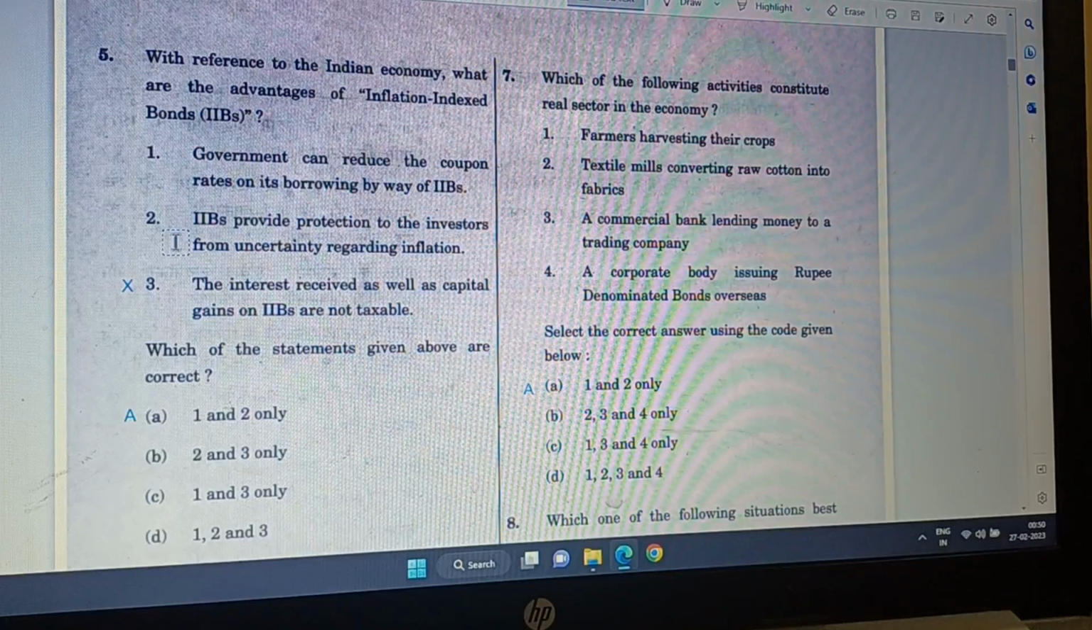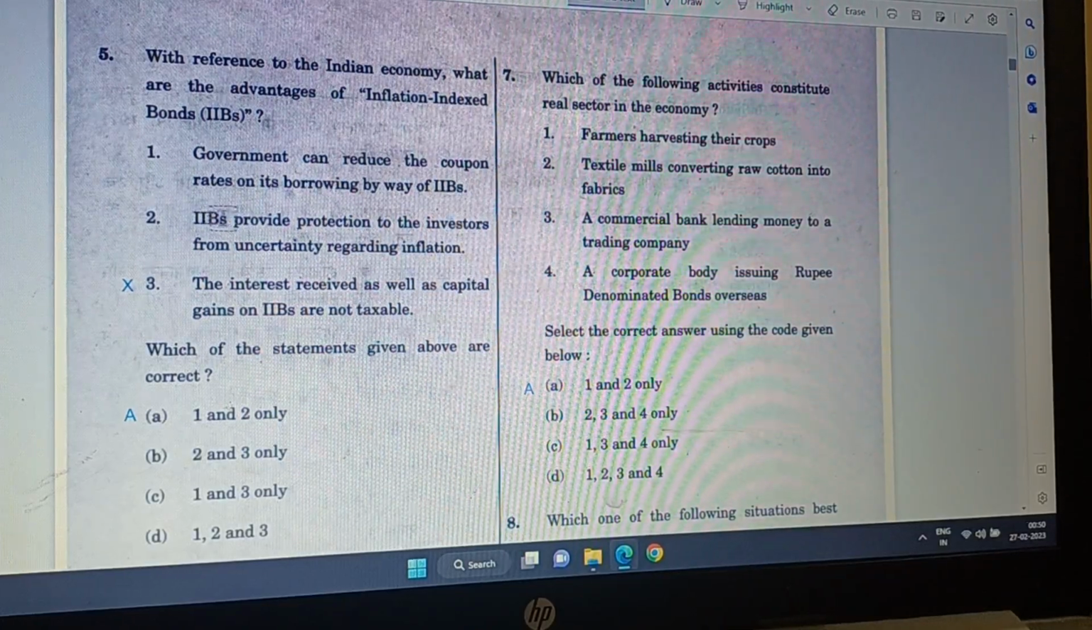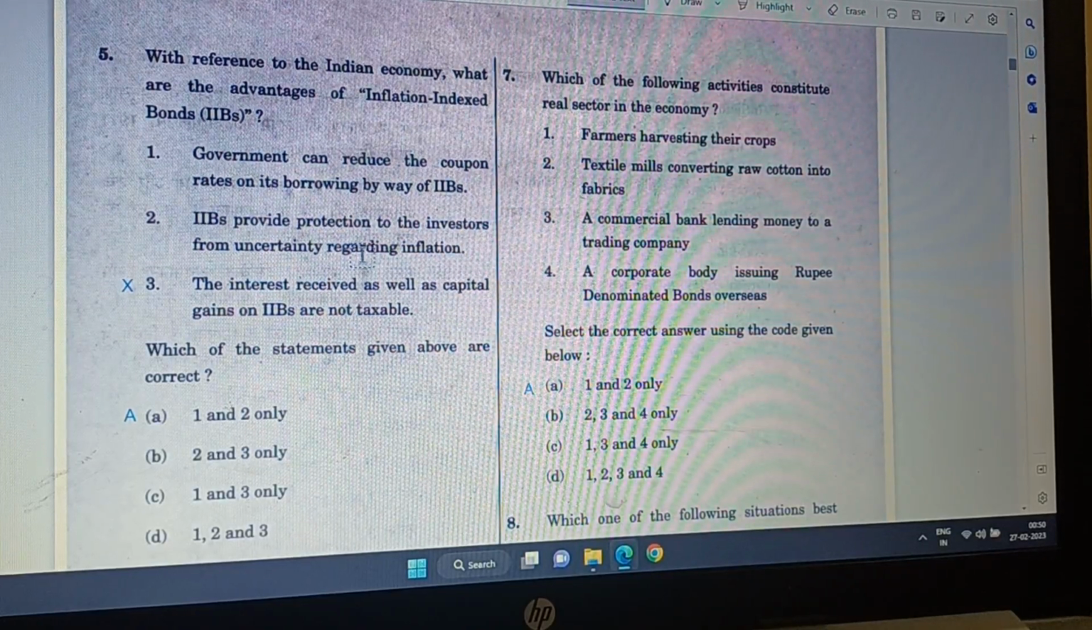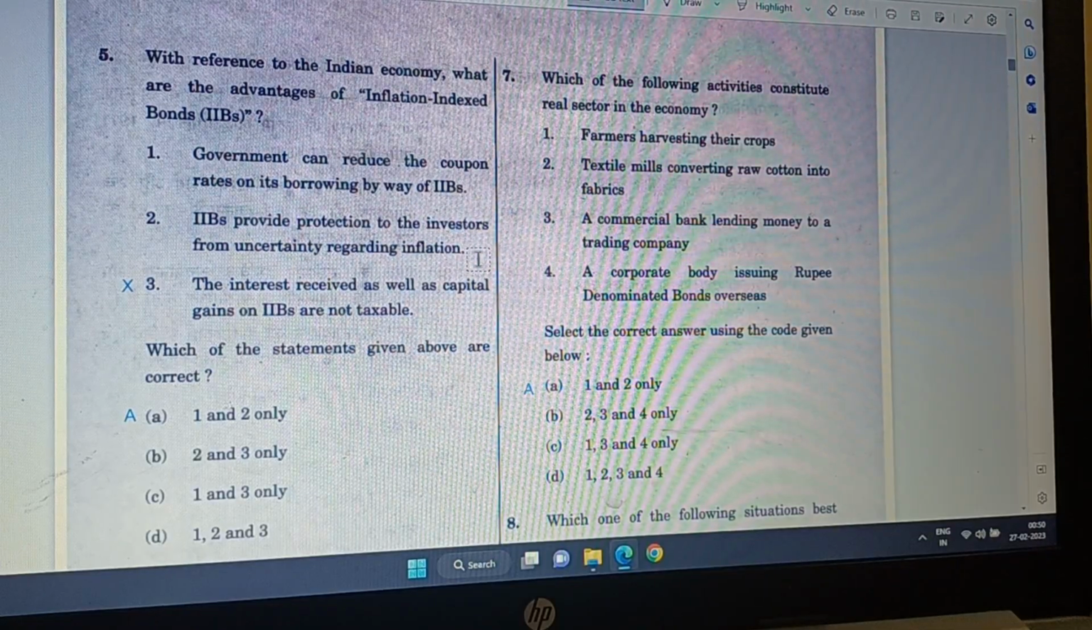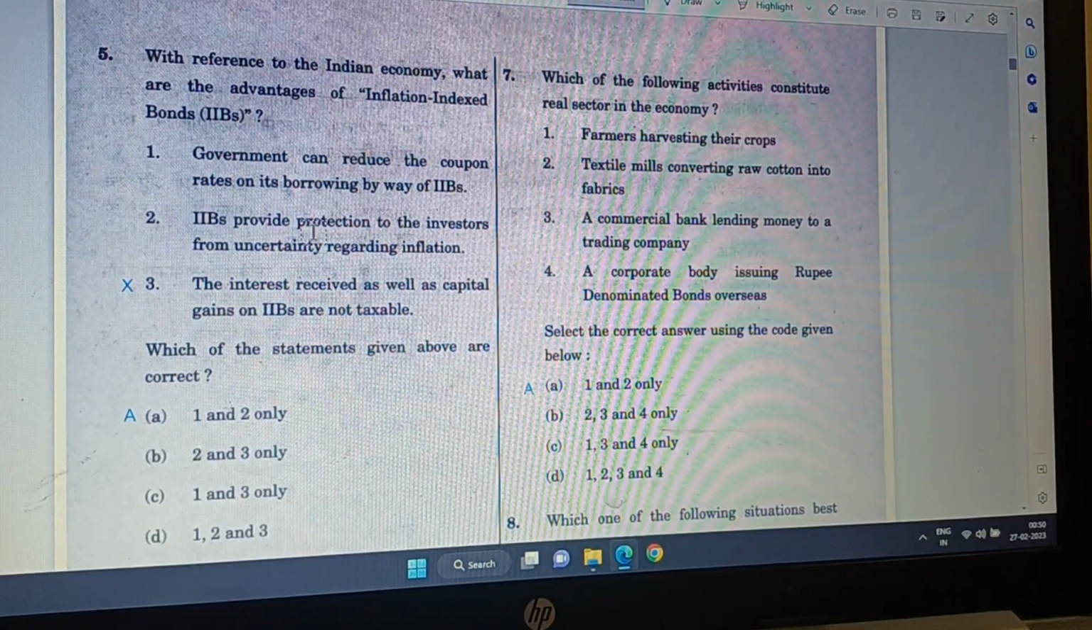Then second, inflation index bonds provide protection to the investor from uncertainty regarding inflation. Yeah, this is correct by definition.